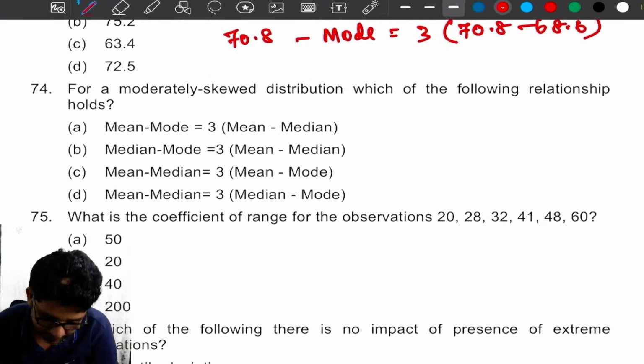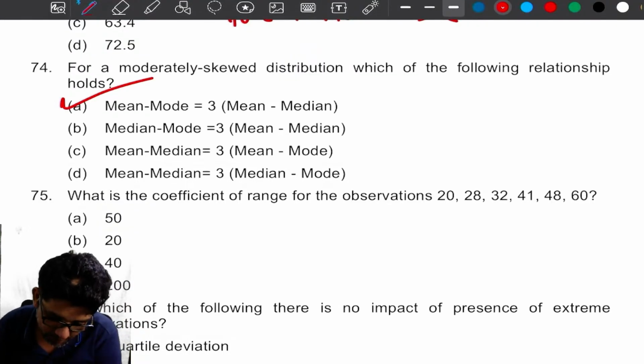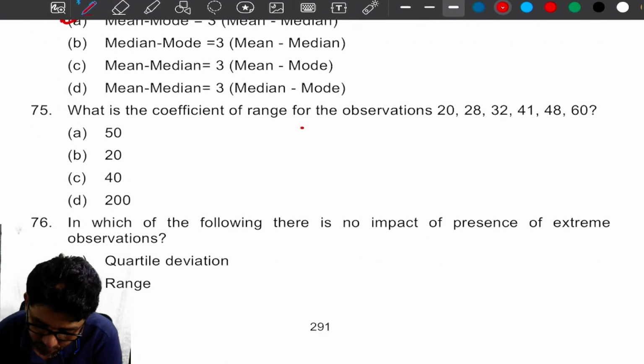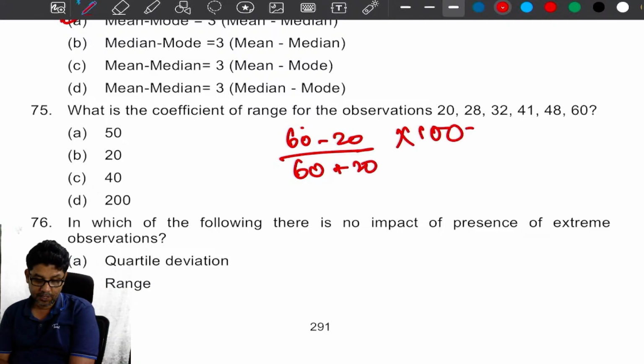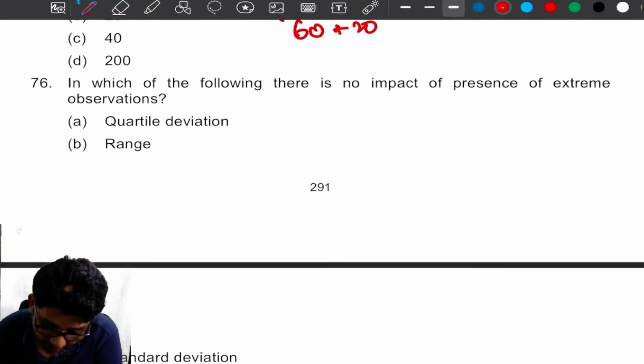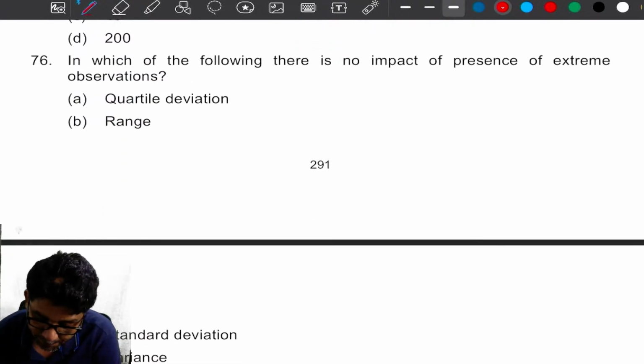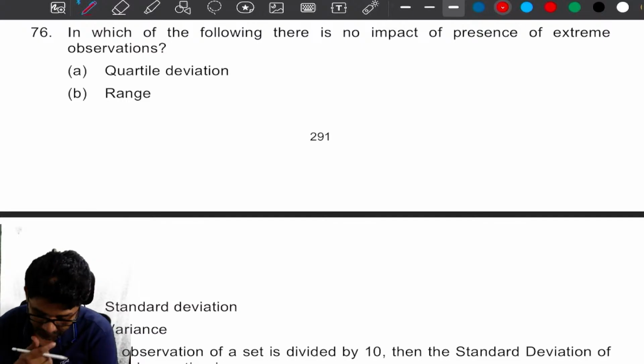Okay, I think the same question is repeated. What is the coefficient of range of the following observations? Coefficient of range is 60 minus 20 divided by 60 plus 20, into 100, which is 50. In which of the following is there no impact of the presence of extreme observations?